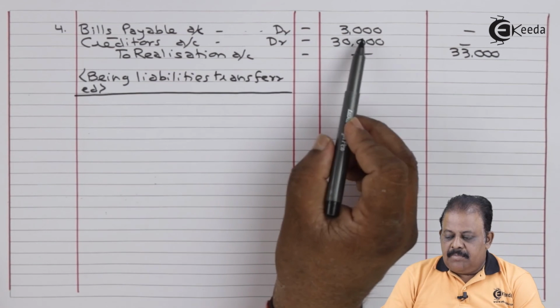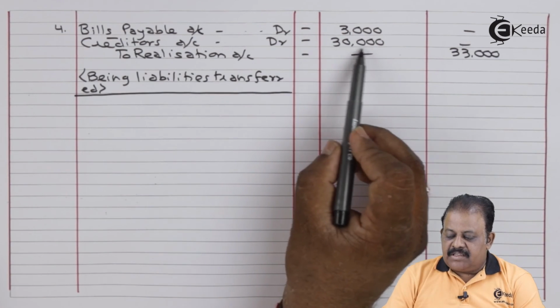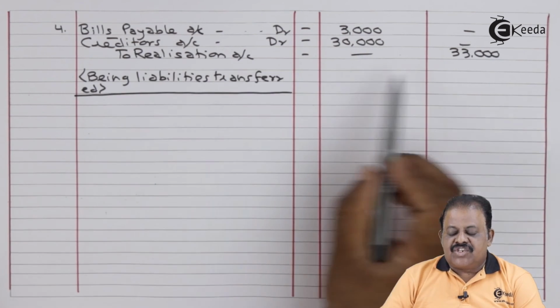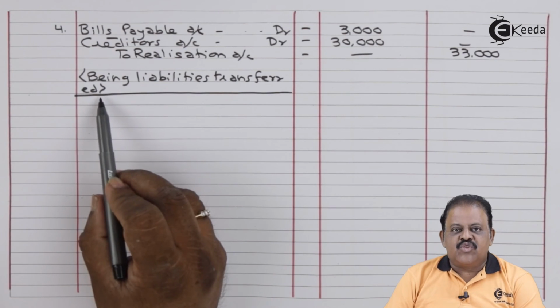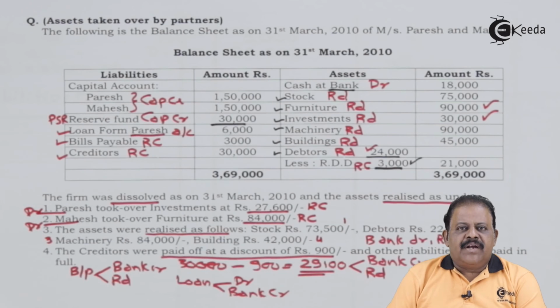Bills payable account debit 3,000, creditors account debit 30,000 to realization account 33,000 being liabilities transferred. Here we have completed first stage of solving the problem, that is transfer stage. Second stage is realization of assets.